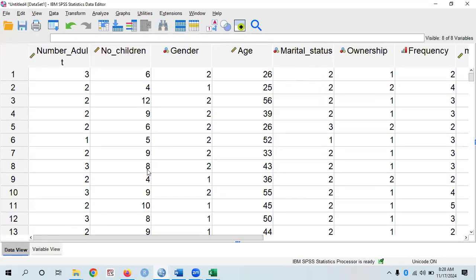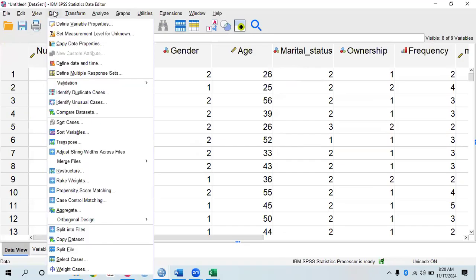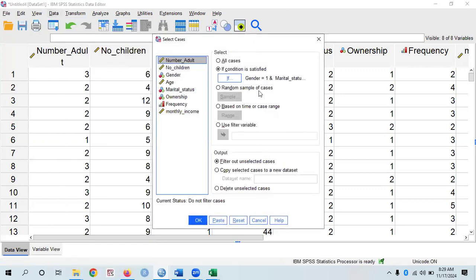Since we want to answer this particular question, we need to filter this data to only the married males who are living in their own apartment. This brings us to using a filter. So we go to Data on our menu bar and scroll down to the penultimate option, which is Select Cases. Click on it, and a window will pop up for you.